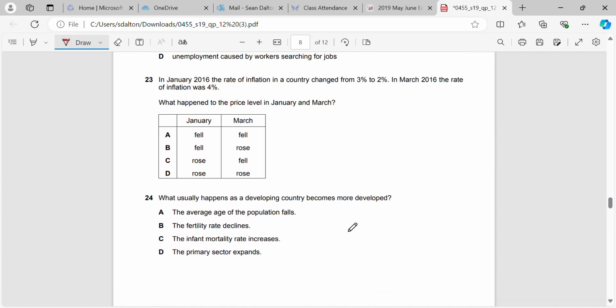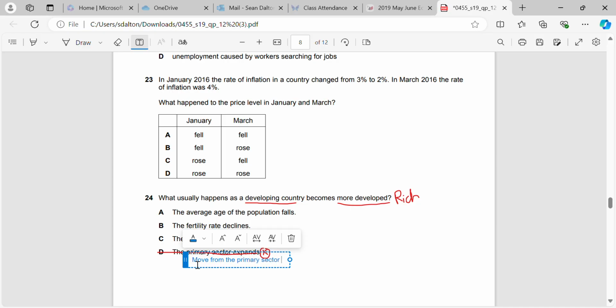Okay, 24. What usually happens as a developing country becomes more developed? So what happens as they become richer? If we start at the bottom, the primary sector expands. That's wrong. As they become more developed, they're more likely to move from the primary sector to the secondary or the tertiary sector, where productivity is higher. Therefore, it'll help them to increase their GDP.